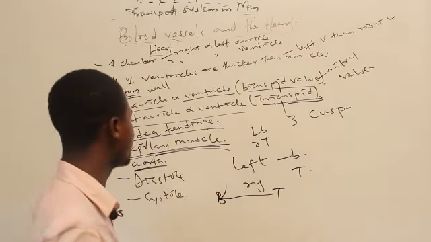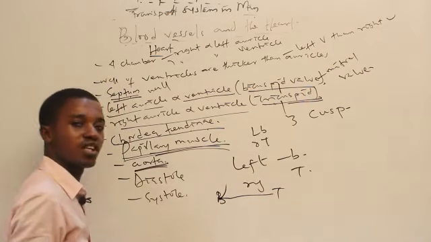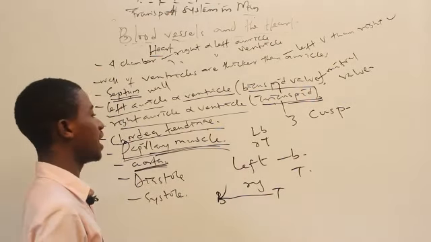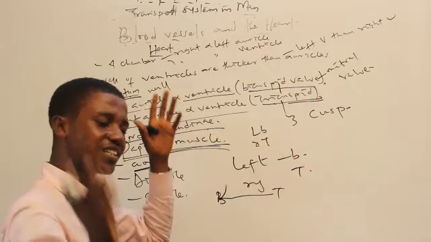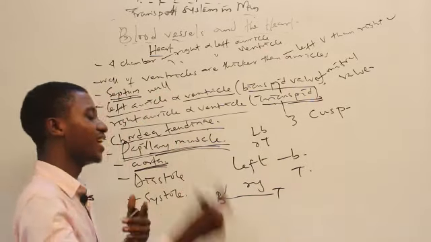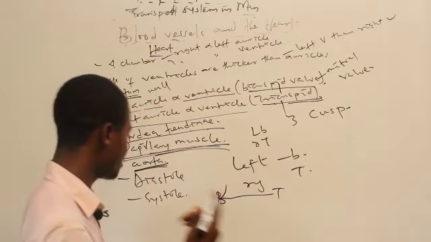The largest artery in the heart, we call it the aorta. That's the largest artery in the heart. It's called the aorta. So the pulmonary artery and the aorta then will lead to the transportation of blood in the body.